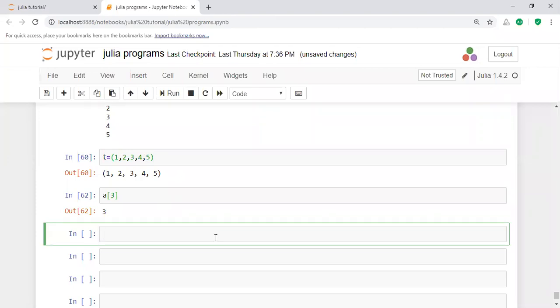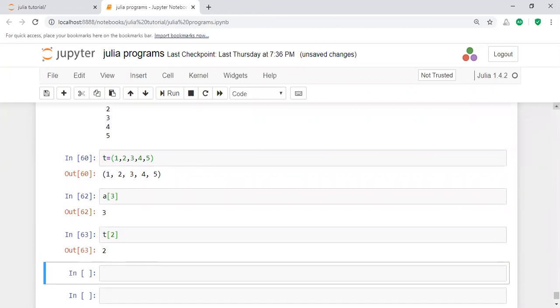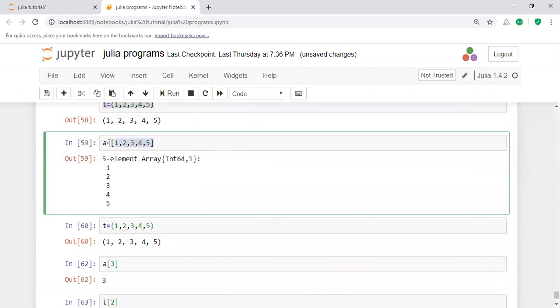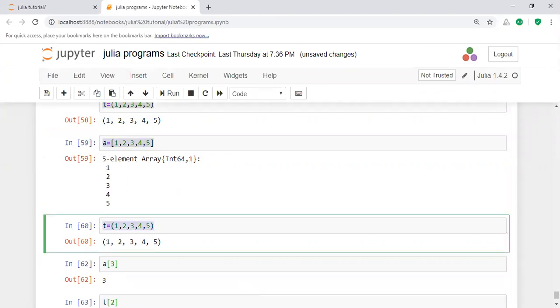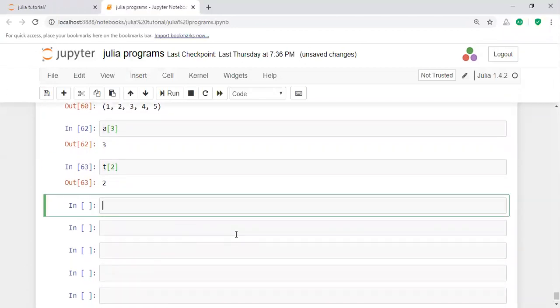I want to access the tuple element. T is a tuple. You access the elements of a tuple by using the same index value. For example, to access the second element, you use the index. That means accessibility is the same. The first difference is the declaration: an array is represented by square brackets, and a tuple by parentheses. The second is accessibility: you access the tuple and array the same way.